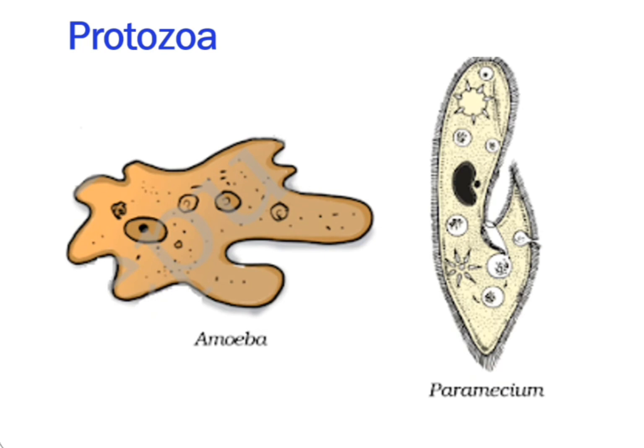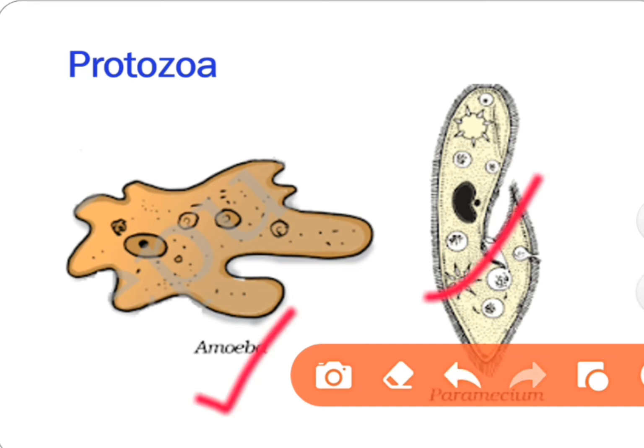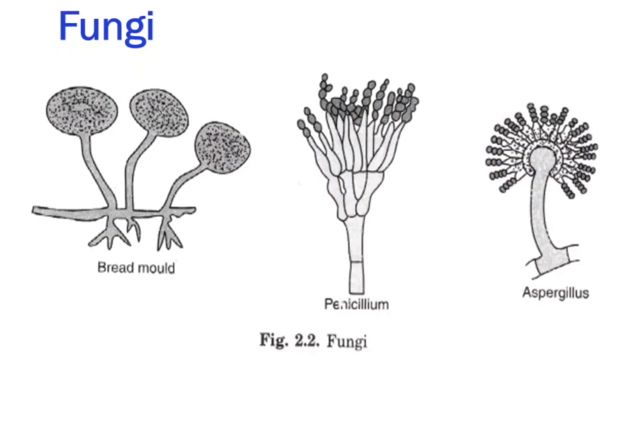Next is protozoa. Parasitic single-cell organisms that can divide only within a host organism are called protozoa. For example, malaria is caused by a protozoa. Some examples of protozoa: amoeba and paramecium. Okay. Next is fungi.